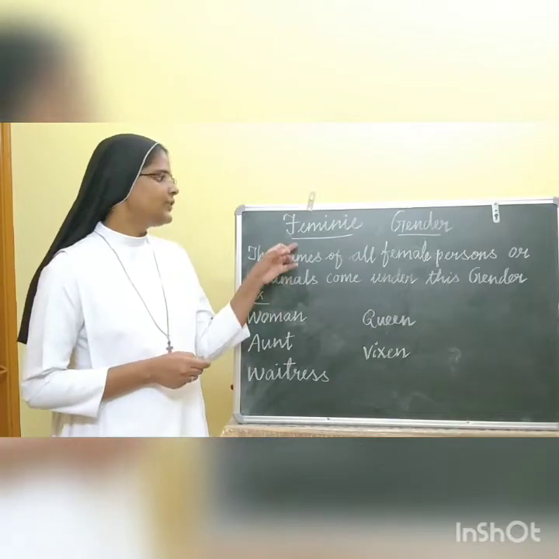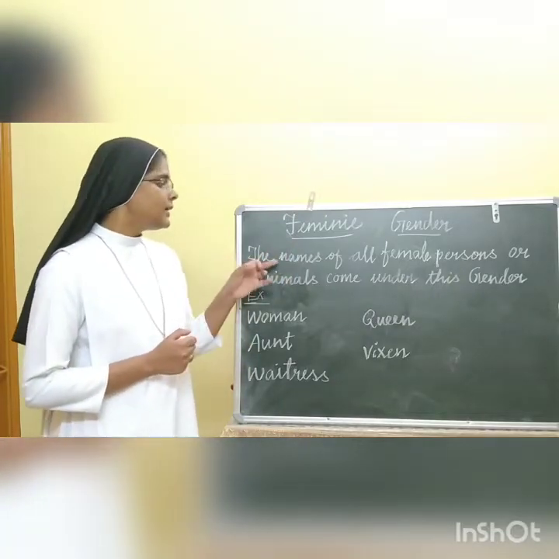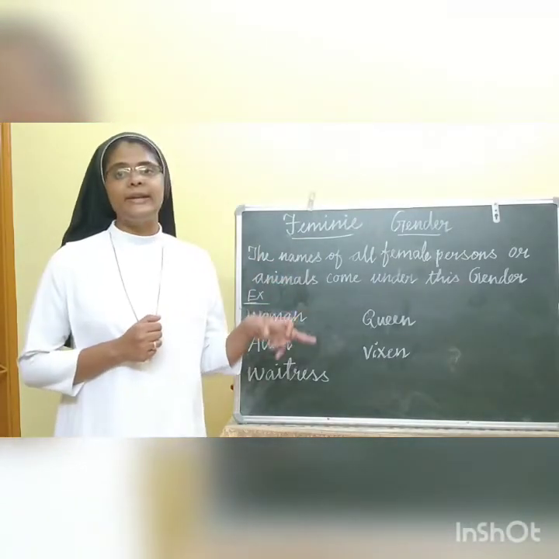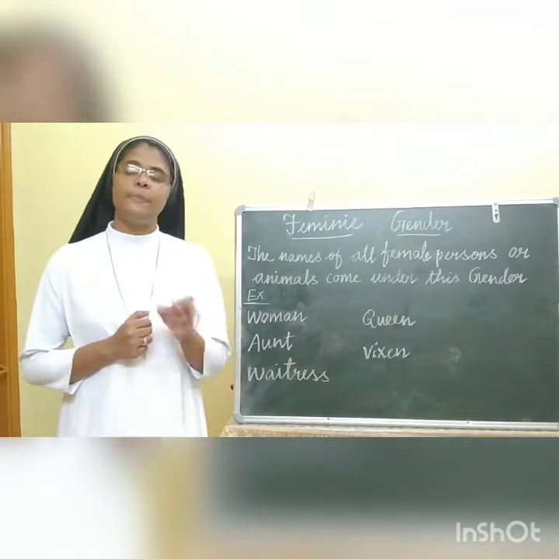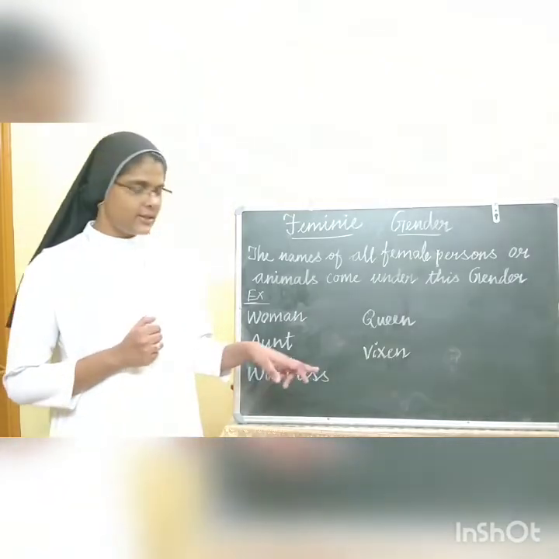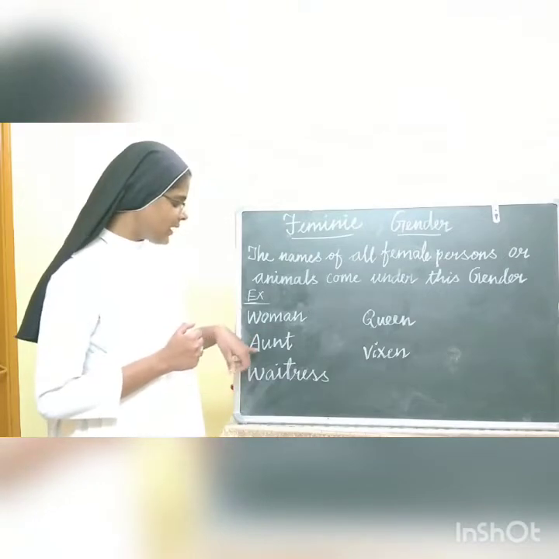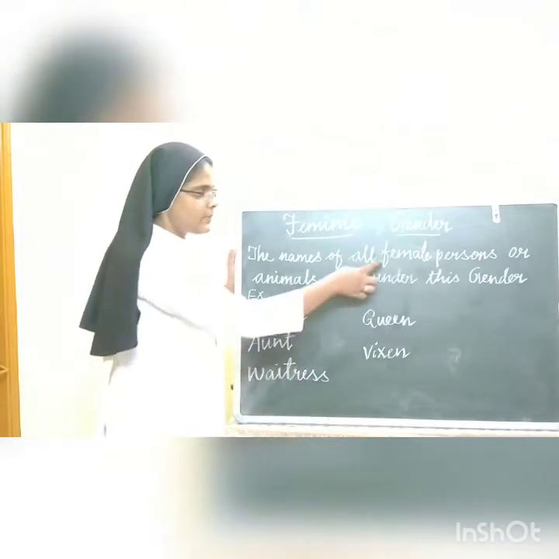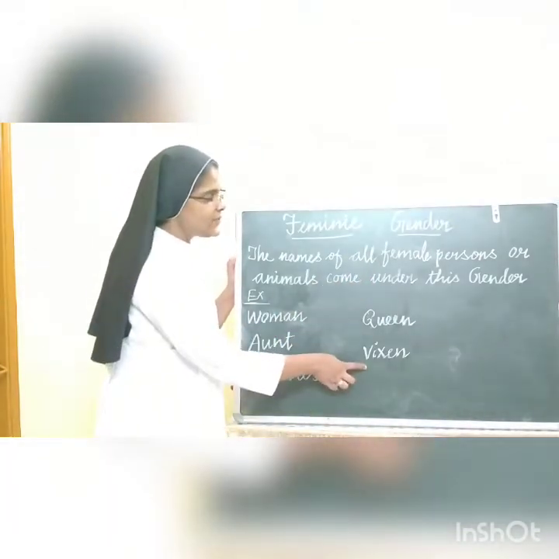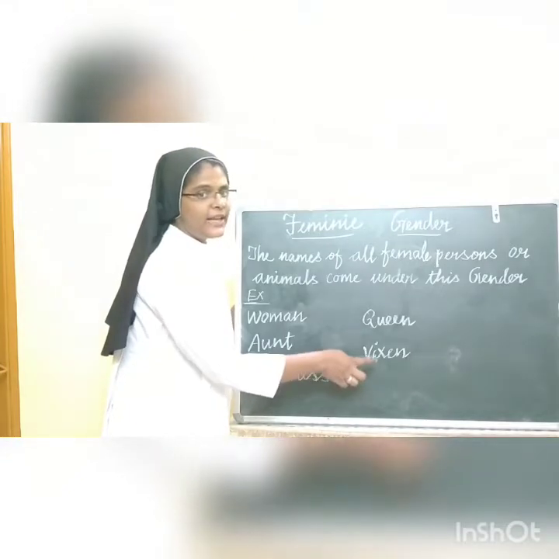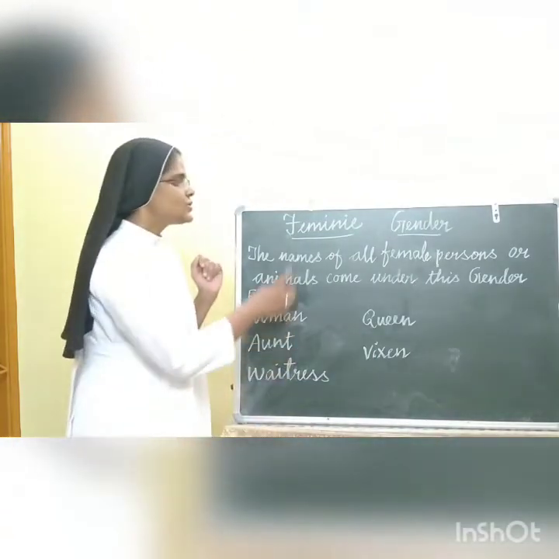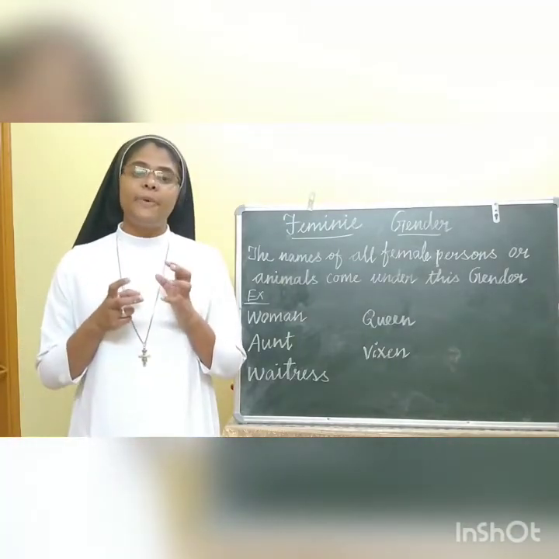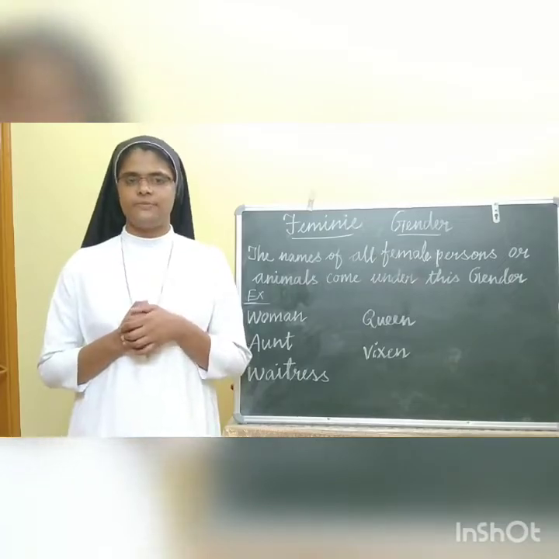Now, let us see feminine gender. The name of all female persons or female animals come under this gender. Only female persons and female animals. For example, woman, aunt, waitress, queen, vixen. These 4 are persons, female persons. What is vixen? A female fox is called a vixen. So, what is feminine gender? Feminine gender is the name of female persons and animals.